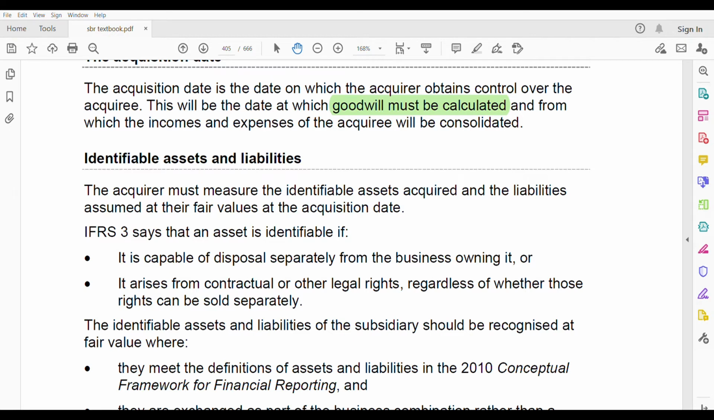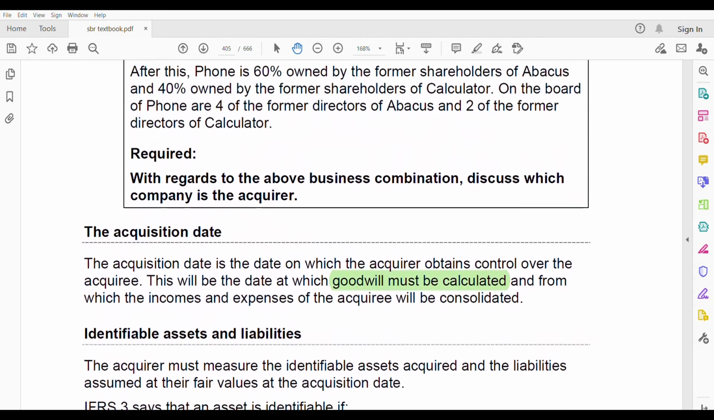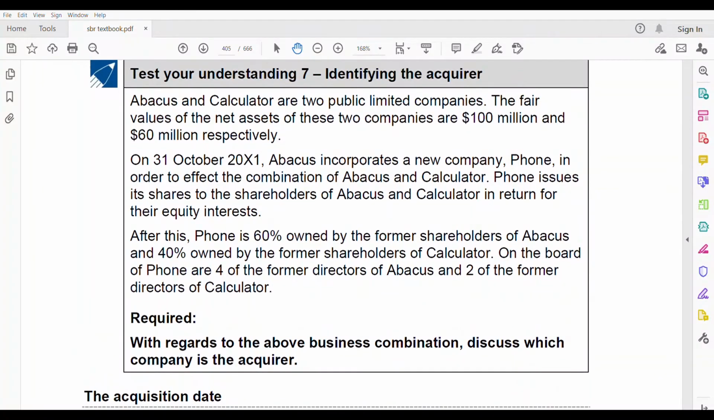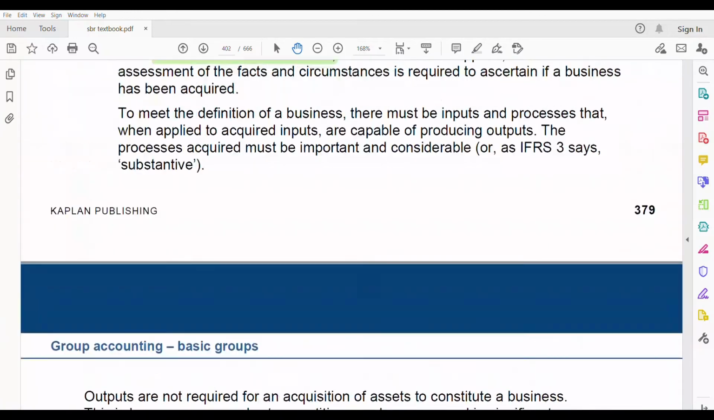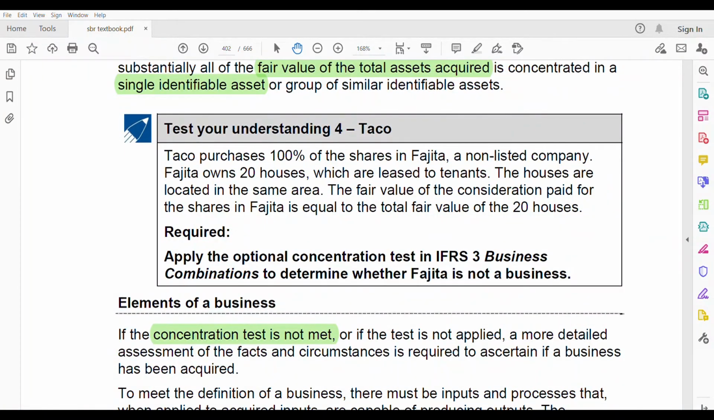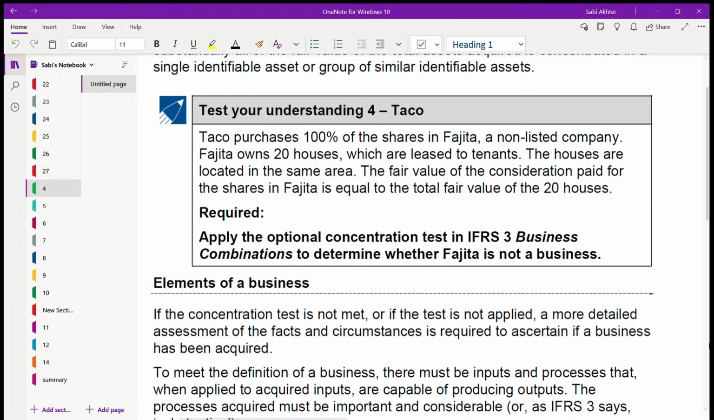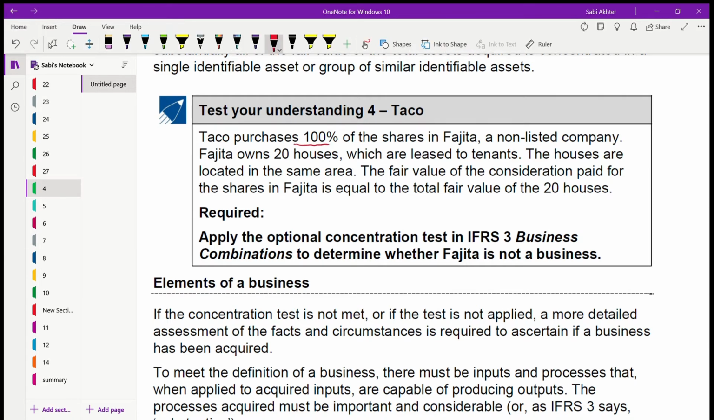Now I'm going to cover all the questions that test your understanding: 4, 5, 6 and 7, to better understand what is a business. Test your understanding 4. TACO purchases 100% of the shares in Fajita, a non-listed company. Fajita owns 20 houses, which are leased to tenants. The houses are located in the same area. The fair value of the consideration paid for the shares in Fajita is equal to the total fair value of the 20 houses.